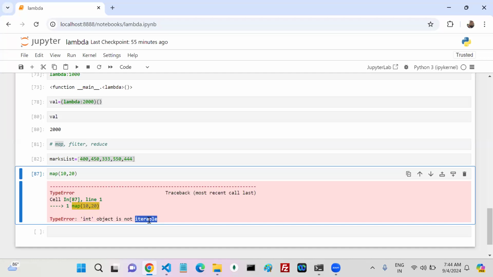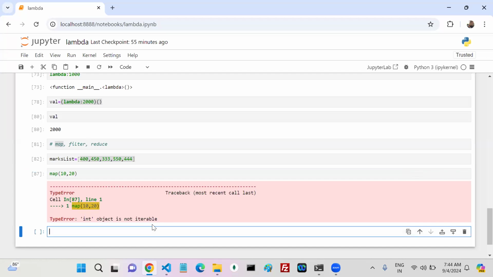Only 10 is there, you can't iterate. 10, 20, 30, 3 values are there, we can iterate it or not. First iteration 10, second iteration 20, third iteration 30, like that or not? Yes, no. Come on. Okay, now integer object is not iterable, he said.